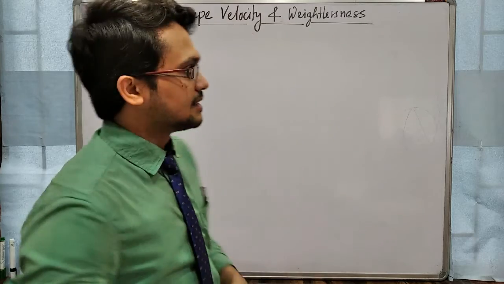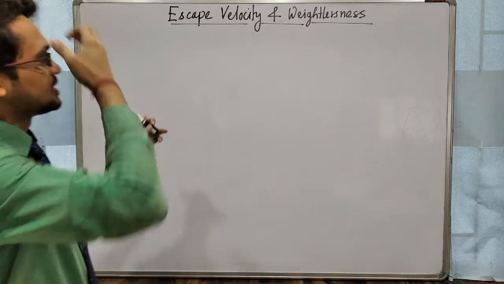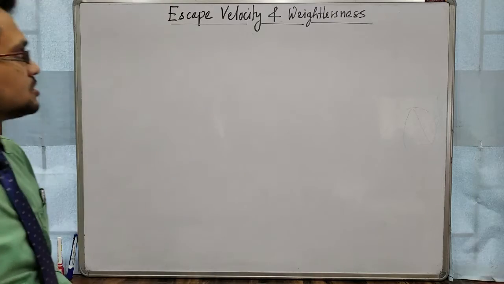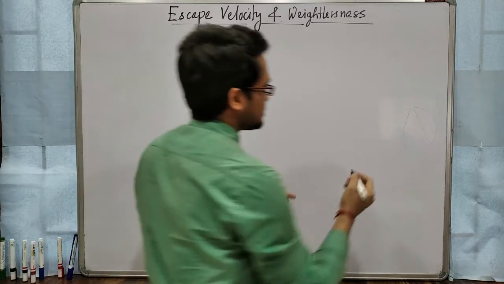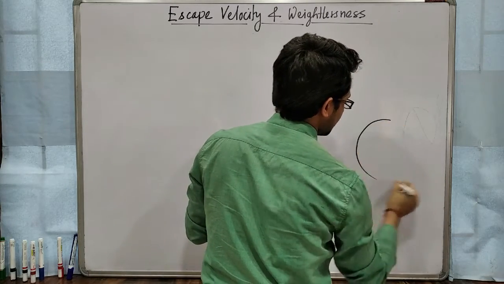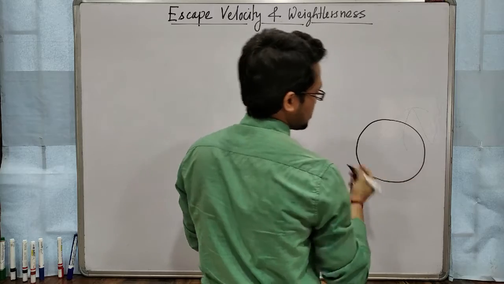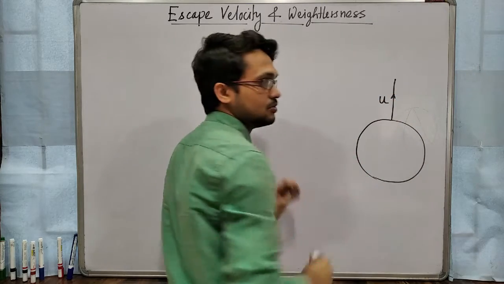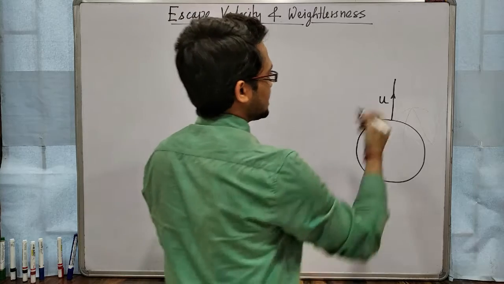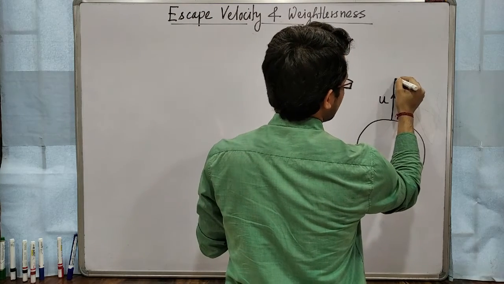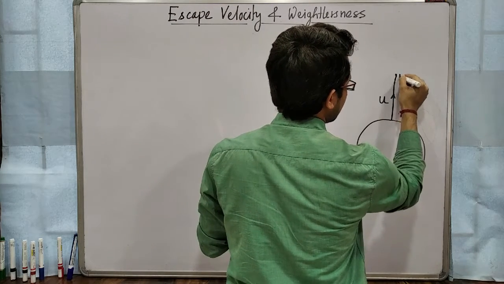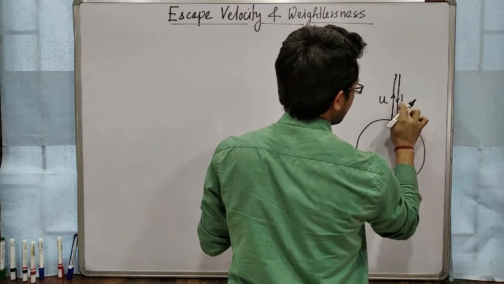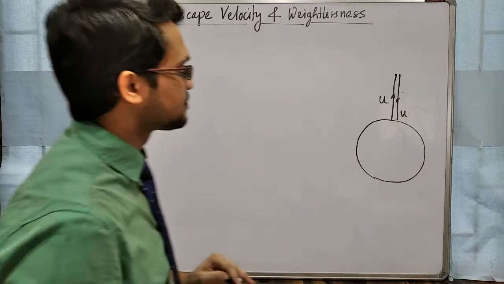Hello students, in this class we will see the next part, that is escape velocity and weightlessness. Okay, so here the simple portion that we know, that from the surface of earth, if we throw any object in the upward direction with some initial velocity u, then what will happen? After some time it will reach a height, and after that it will again come back to the ground, with the same velocity u, right?